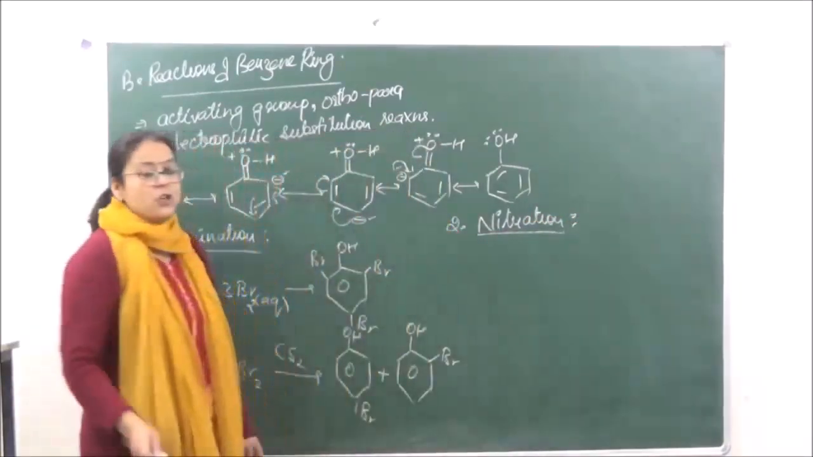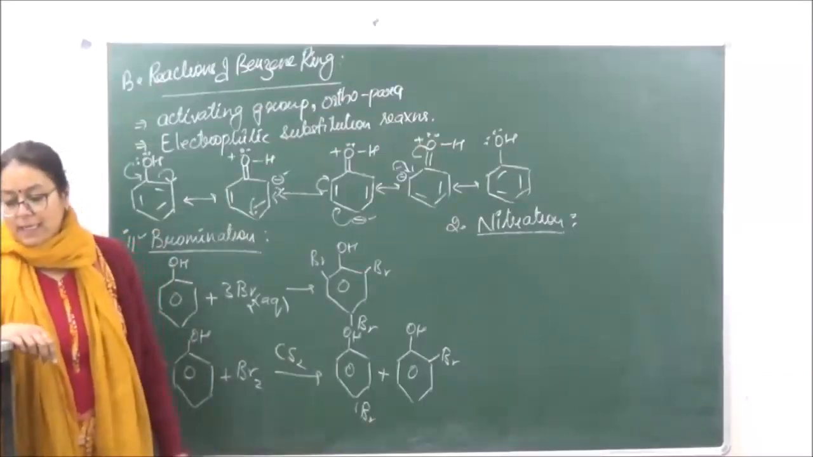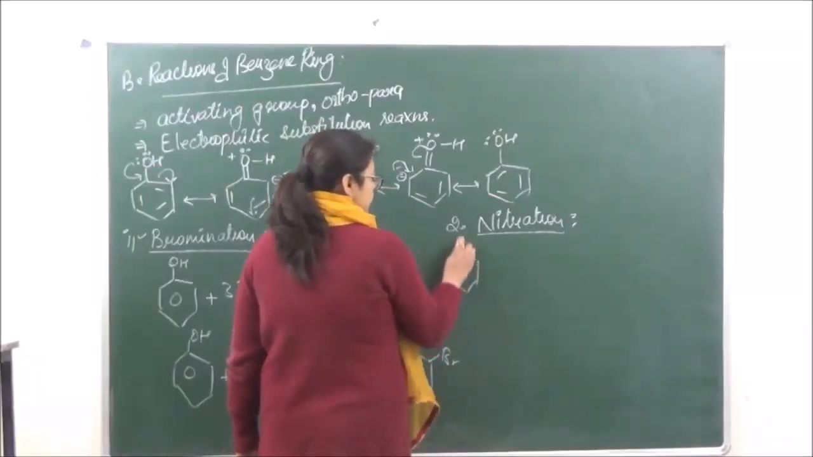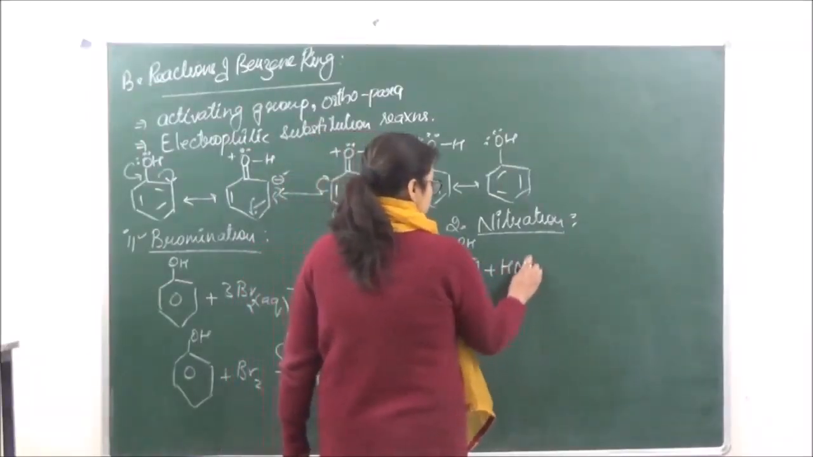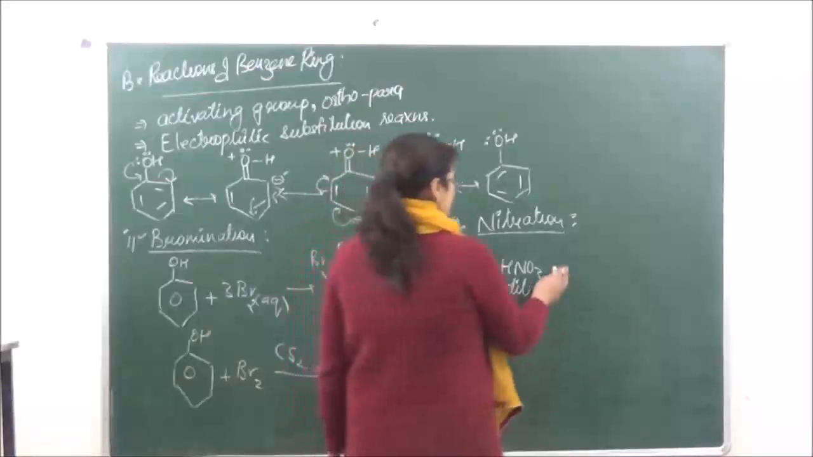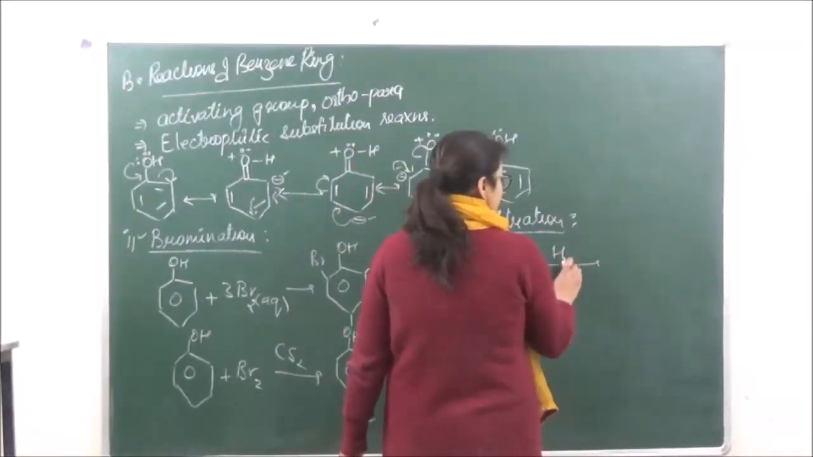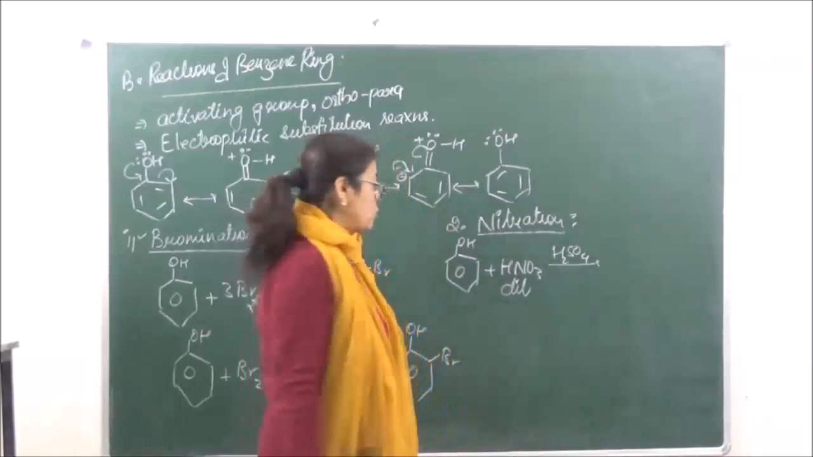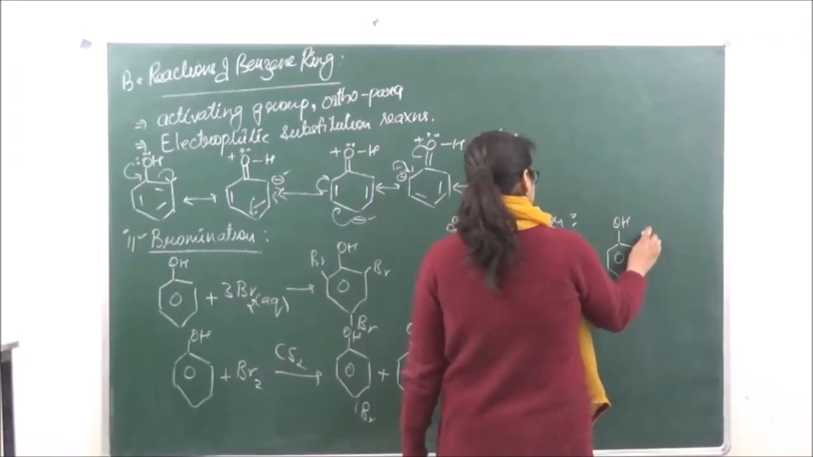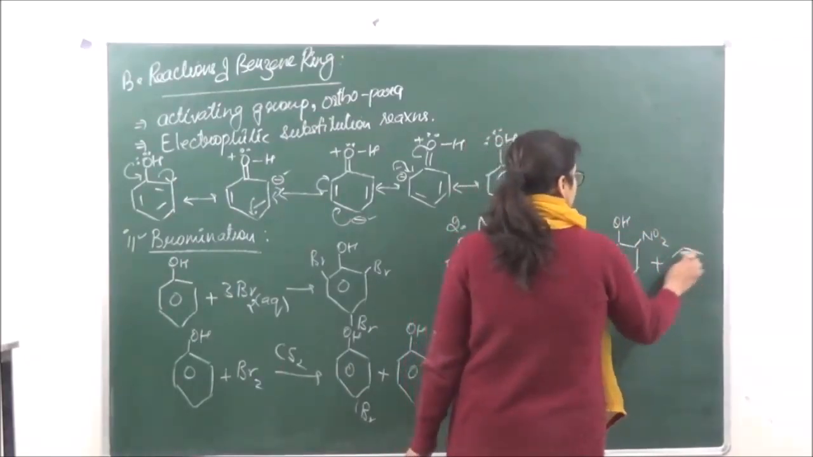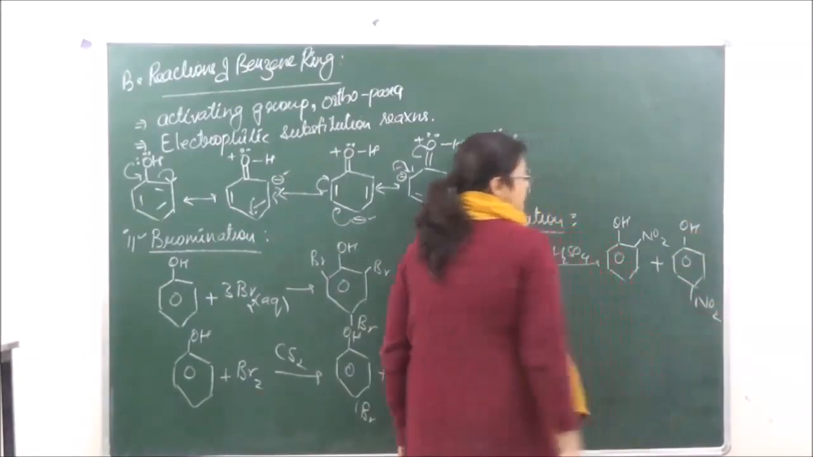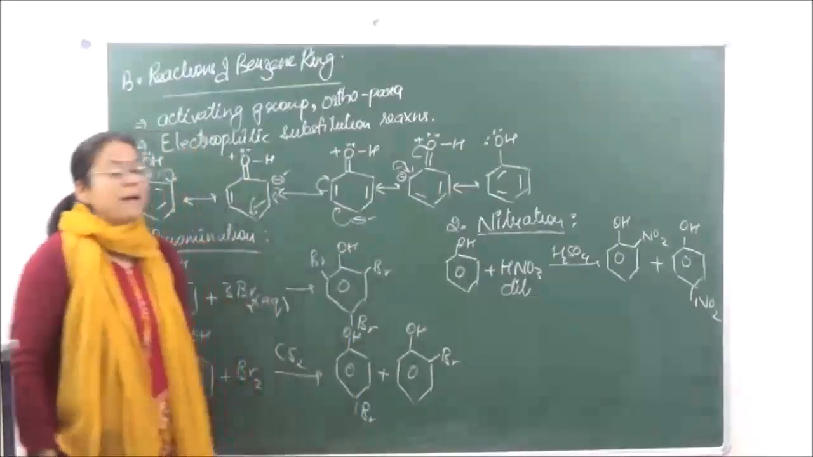Nitration means introduction of a nitro group. Over here also we will see that if we are taking dilute HNO3, the reaction takes place in presence of concentrated H2SO4. We are going to get a mono-substituted product, and a mixture of orthonitrophenol and paranitrophenol.